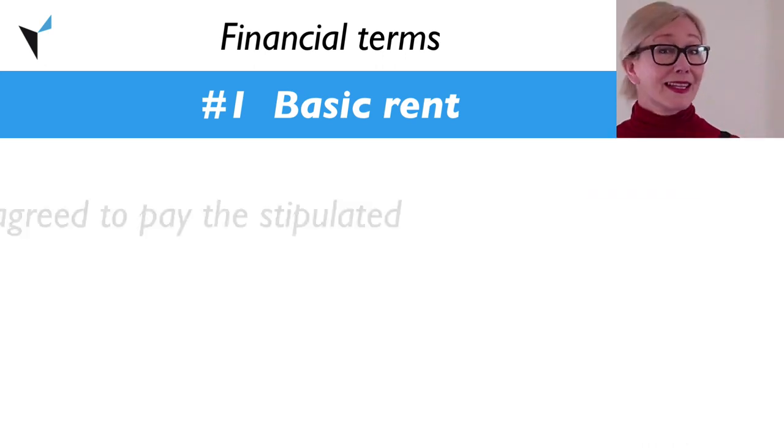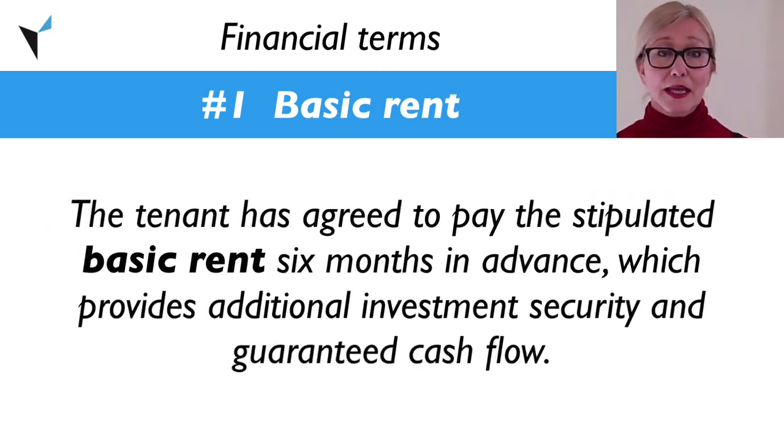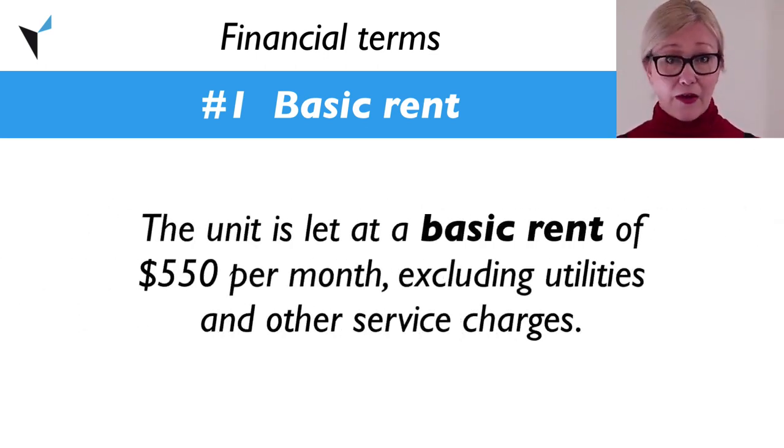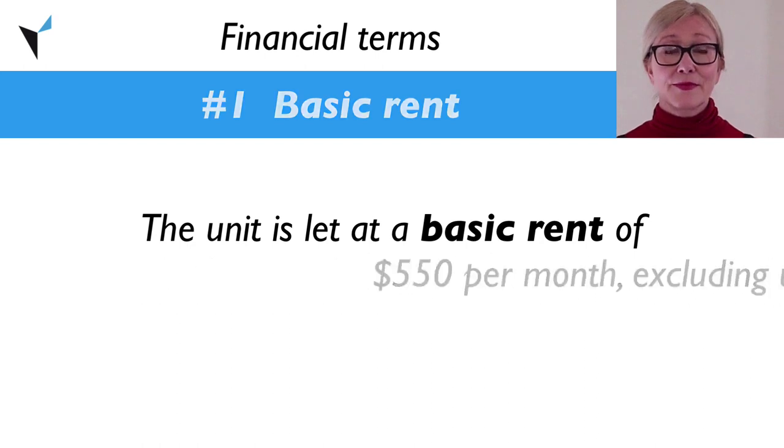Example. The tenant has agreed to pay the stipulated basic rent 6 months in advance, which provides additional investment security and guaranteed cash flow. The unit is let at a basic rent of $550 per month, excluding utilities and other service charges.